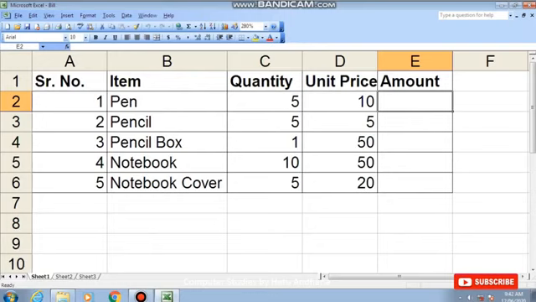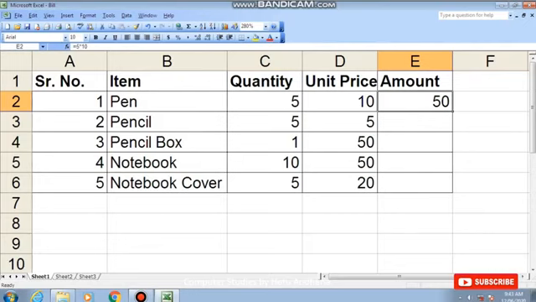So in Excel, to use any formula or function, you have to type is equal to. Now I want to multiply 5 into 10. So I can type here 5 asterisk and 10. So it will give me the answer 50. Right? But this is a wrong technique. Never use this technique. The correct technique is, instead of typing the values, that is 5 and 10, you have to type the cell address.